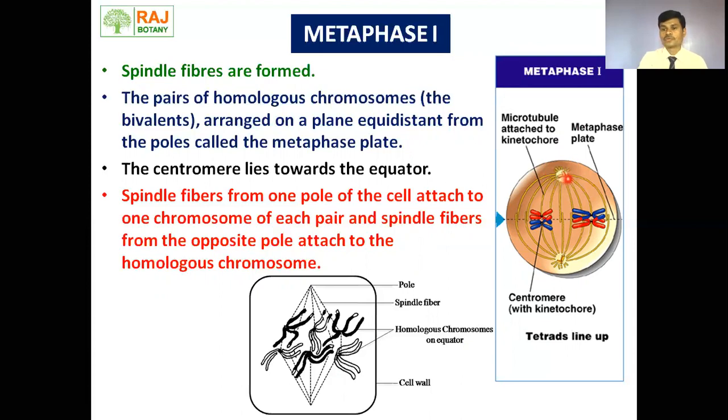As soon as prophase first is over, these two centrioles move toward the poles and begin to form the spindle fibers. So here we can see the aster formation. This is the animal cell, and aster formation only takes place in animal cells, not in plant cells. Okay.